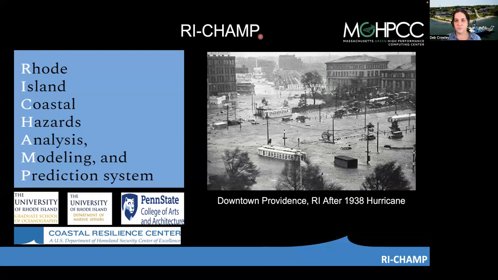Rhode Island is vulnerable to hazards from extreme storms, such as damaging winds and flooding, an example of which is shown in this photo on the right, which shows extensive flooding after the hurricane in 1938. And you can see this is a highly developed area where there's a lot of critical infrastructure.